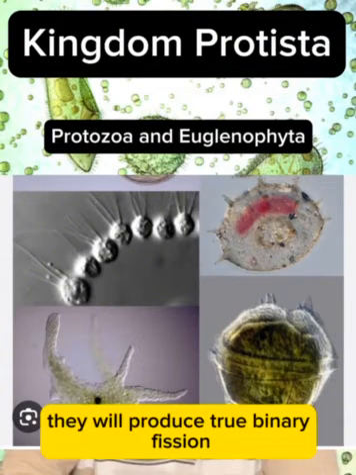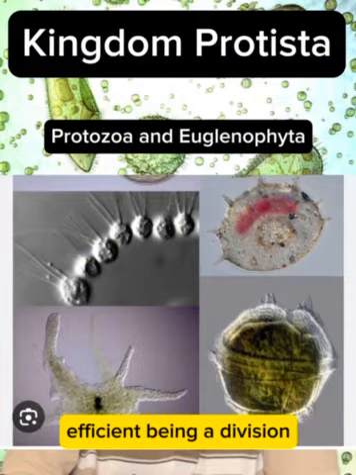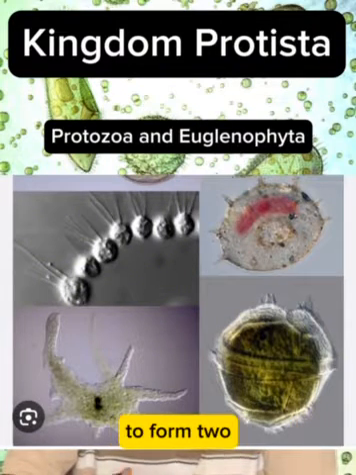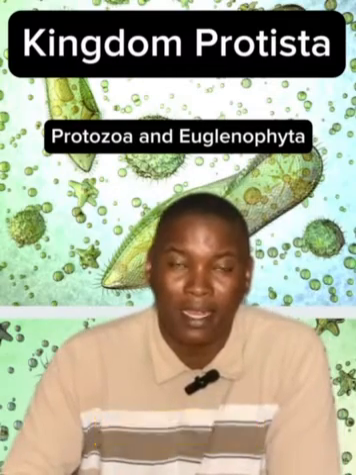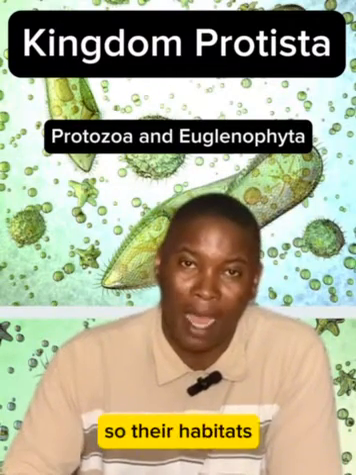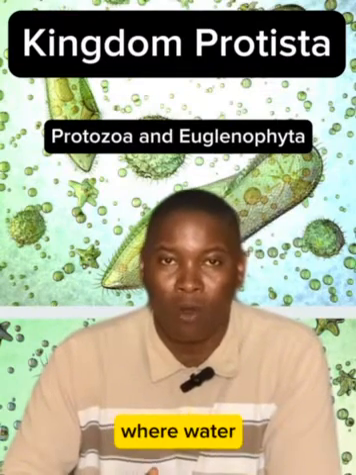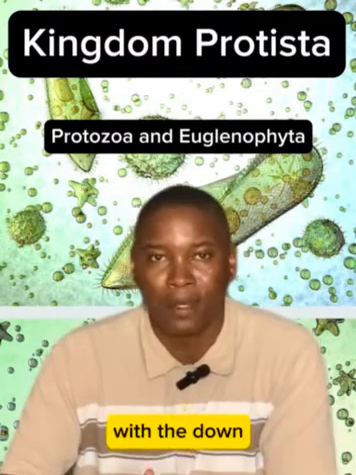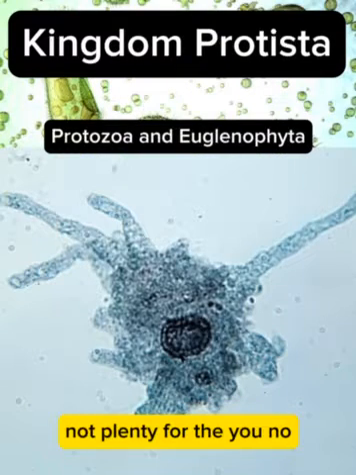Many of them dey reproduce through binary fission. You know wetin binary fission be? Na division of parent cell to form 2 daughter cells. Dem dey unicellular. Many of them na they dey aquatic in nature, so their habitat where you go fit see them na for inside water, or area where water dey, or area wey dey damp. Any place wey dey very dry or water no plenty for there, you no go see them.